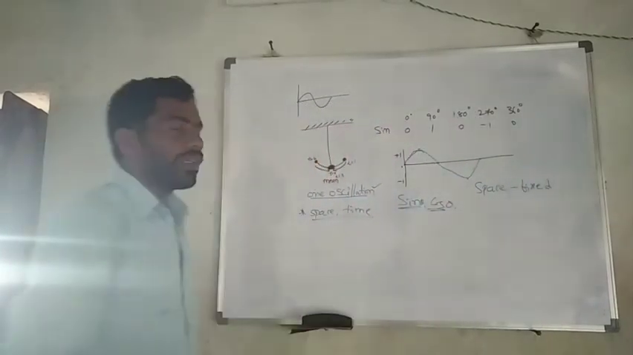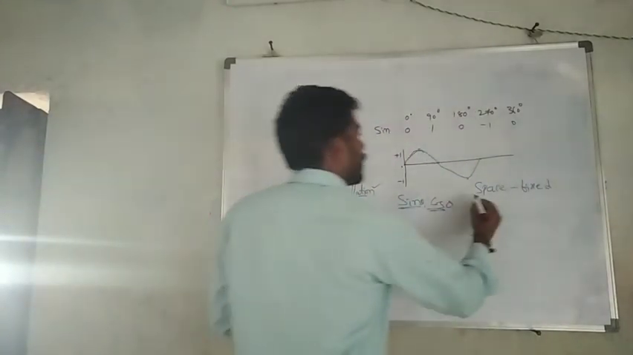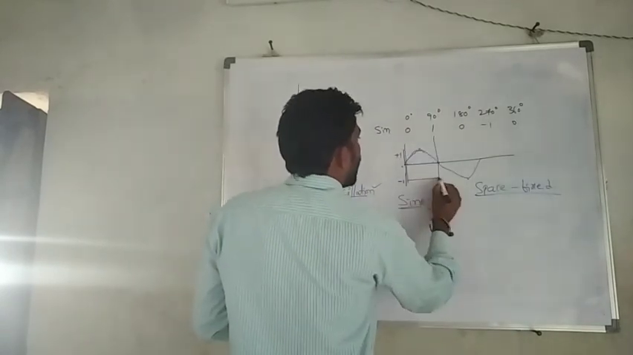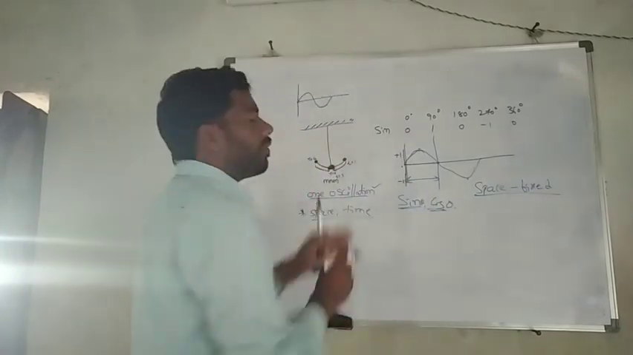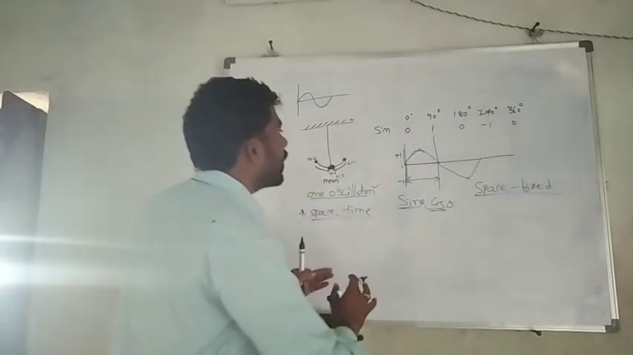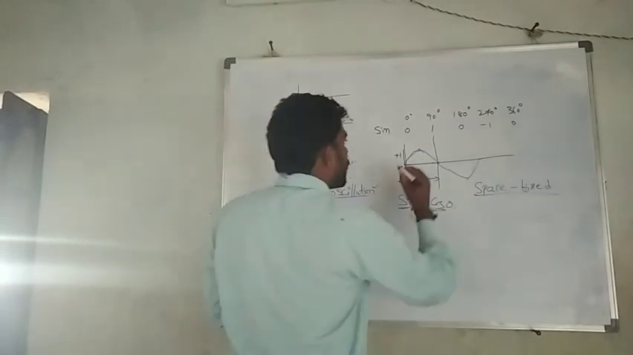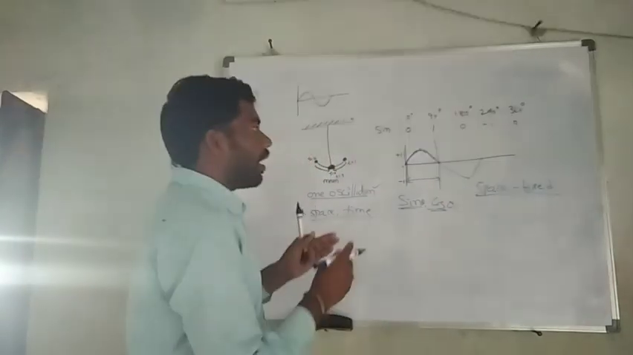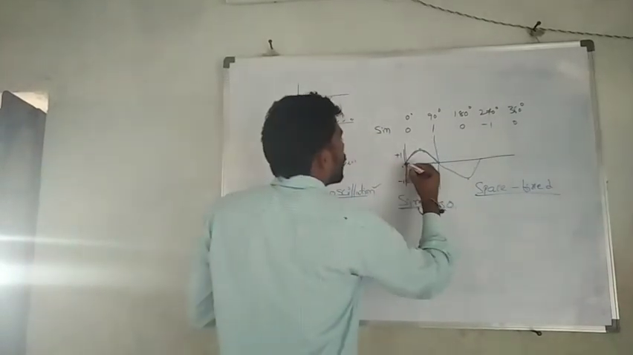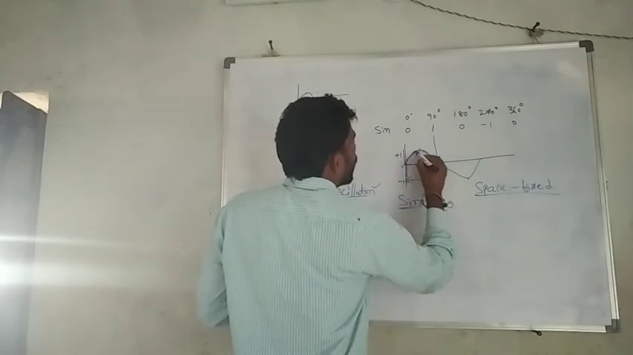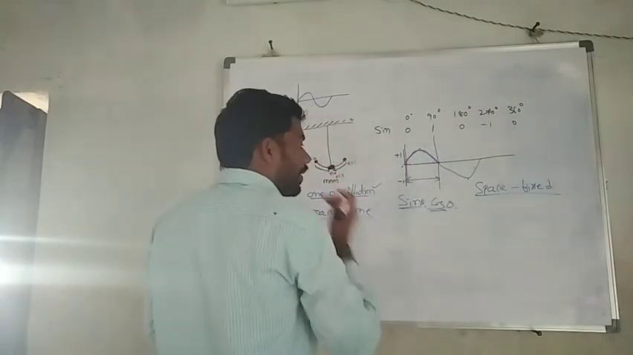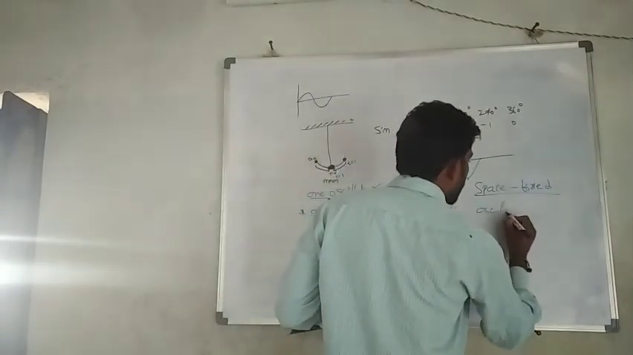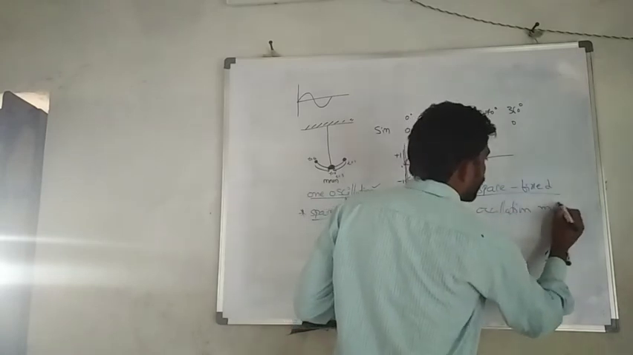Then what is the result? For example, space fixed means you have taken this area. Then what do you observe? How is the oscillation going? How is the oscillation going? It gives the motion of the waves or the oscillation. When space is fixed, it gives the oscillation motion.